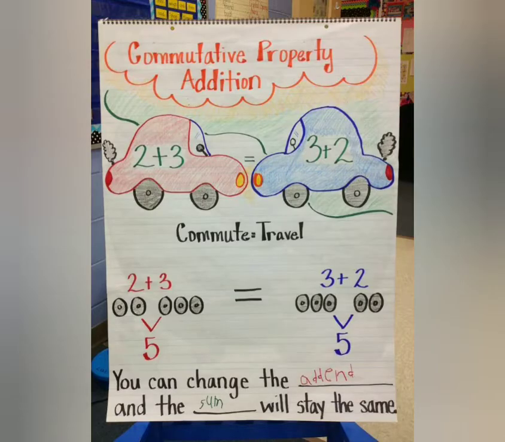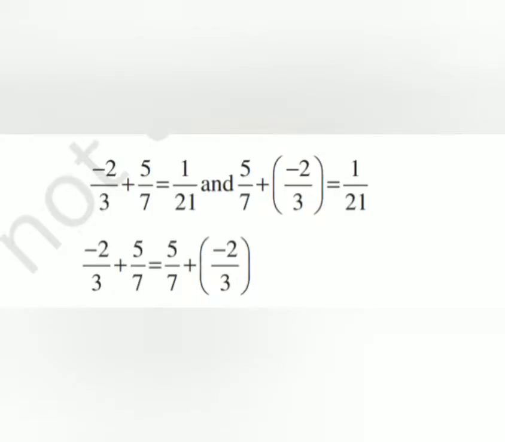Under the commutative property of rational numbers, let us consider the commutative property with respect to addition. Let us consider this example. We have minus 2 by 3, a rational number, and 5 by 7, one more rational number. If you add minus 2 by 3 and 5 by 7, we get the answer 1 by 21. And if we were to add 5 by 7 and minus 2 by 3, we again get the same answer, 1 by 21.